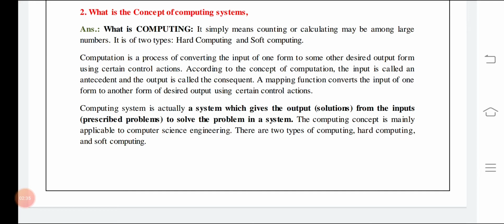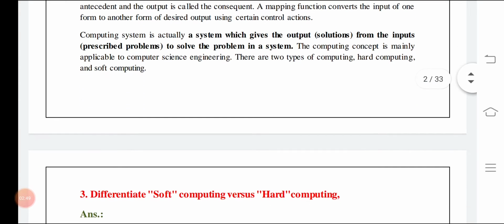So computation is the process of converting the input into some desired other outputs. And a computing system is a system which gives the output or solutions from the inputs, meaning prescribed problems, to solve the problem in a system.